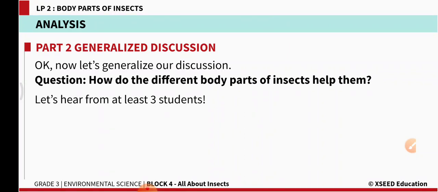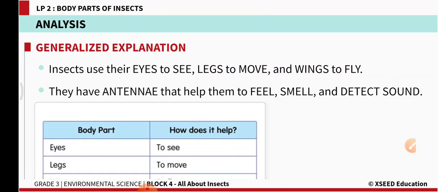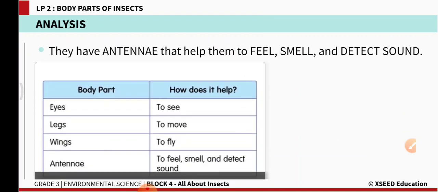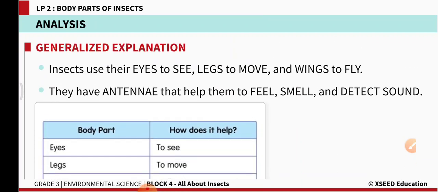Now we are going to learn how these body parts help them. Insects use their eyes to see, legs to move and wings to fly. They have antennae that help them to feel, smell and detect sound. So what did we learn? Eyes help the insects to see, legs help the insect to move and wings help some insects to fly.